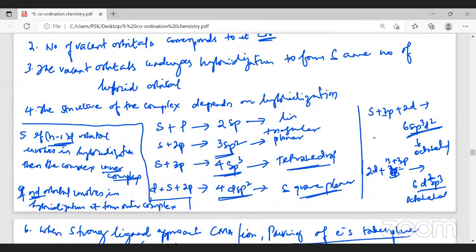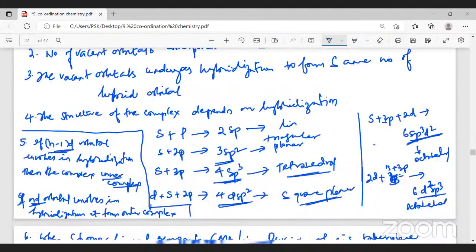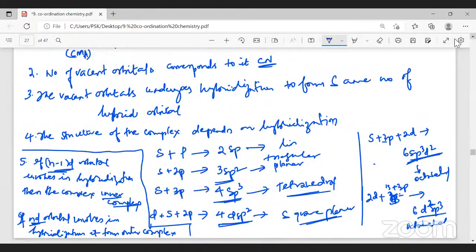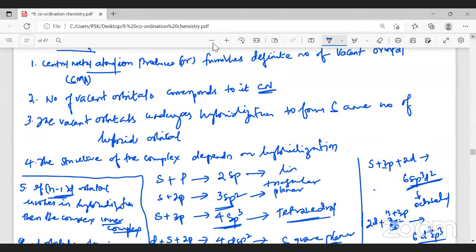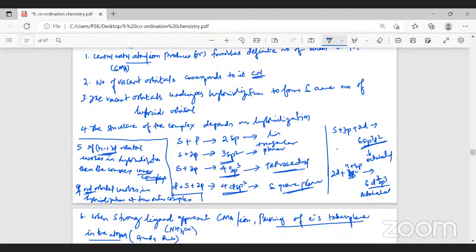Yes, sir. Now just go through these postulates again so that we can write the structures now. I'm just asking you to quickly go through these postulates. We'll come back and we'll learn the structures. I'll bring the notebook.